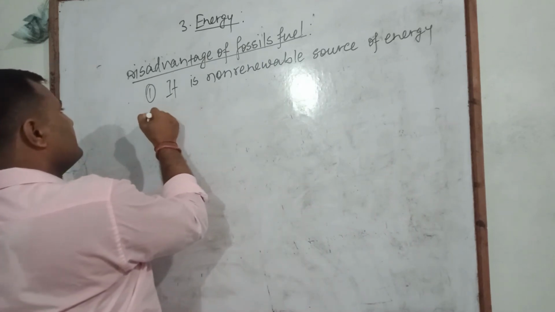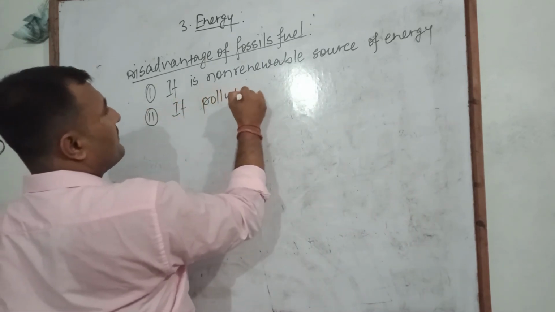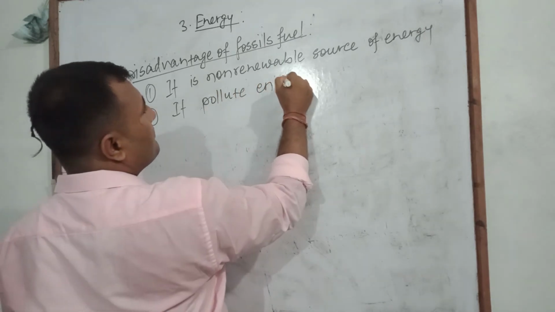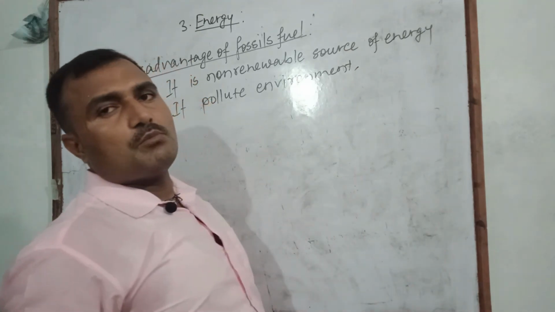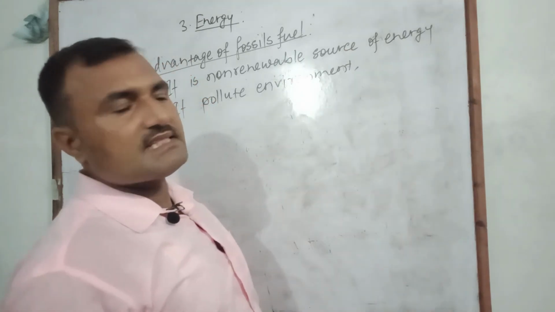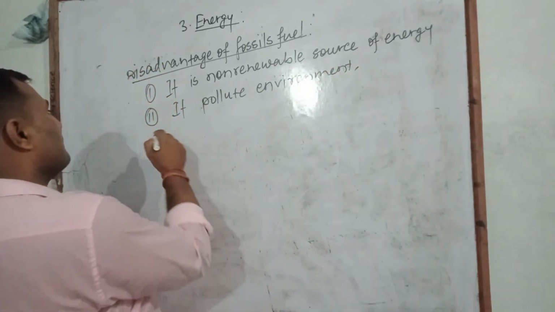Another disadvantage is that it pollutes the environment. When it burns, it produces smoke, harmful gases, greenhouse gases, and therefore it pollutes the environment.